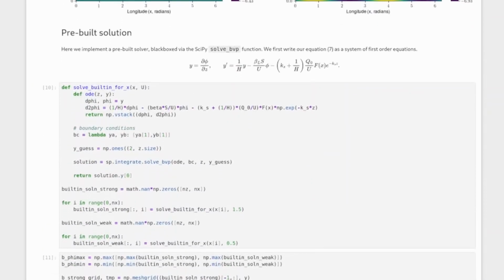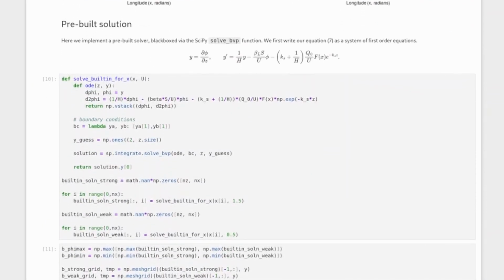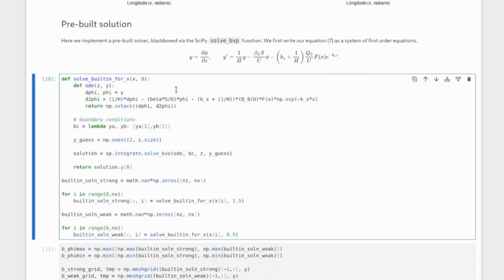Then we also attempted to implement a pre-built solver using SciPy's solve BVP function. To do so, we're going to write equation 7 as a system of 2 first-order equations. So we'll write y equals d phi dz, and then y prime, which is the second partial with respect to z of phi, as this equation. So this is a pretty simple standard change of variables. And then we just construct this function that takes in an x and takes in a u and solves this boundary value problem using SciPy's solve BVP.